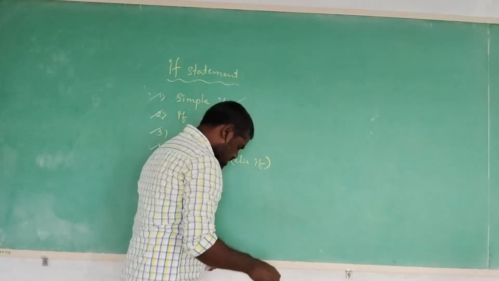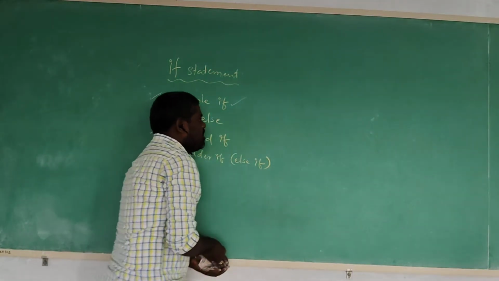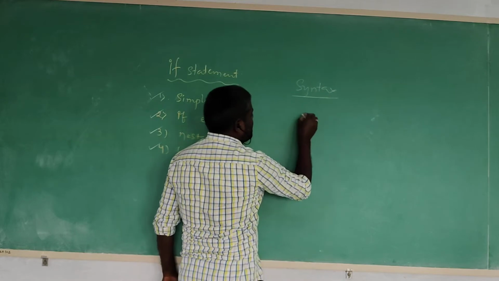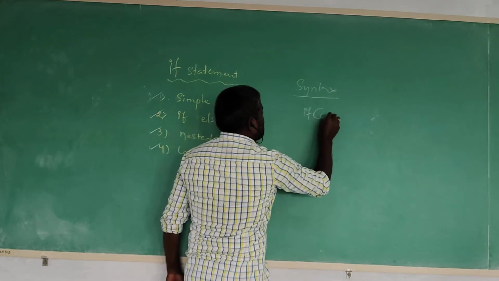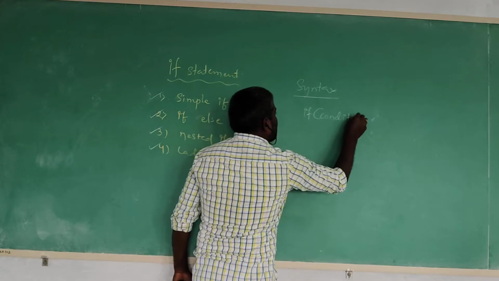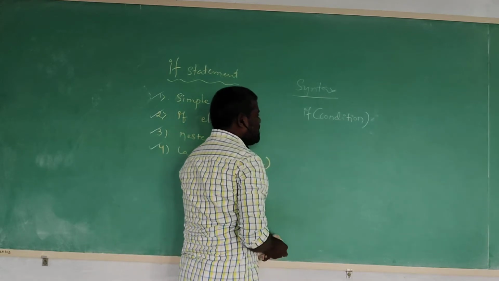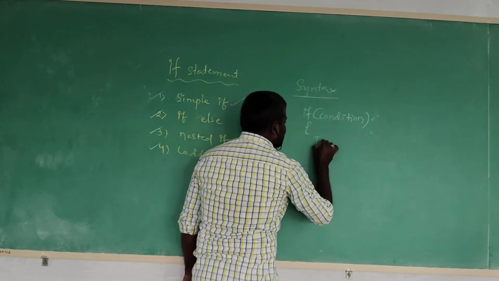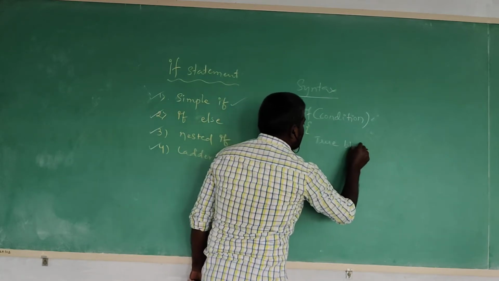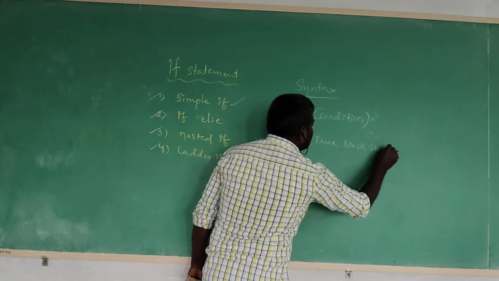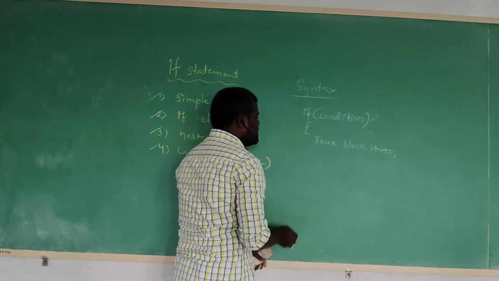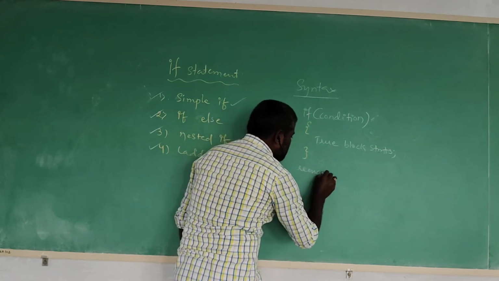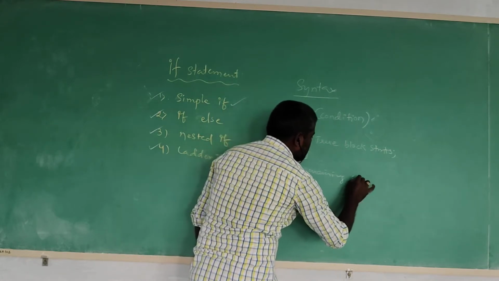Then coming to the syntax of the simple if statement: if, condition. If the condition is satisfied, then here we write the true block statements. If the condition is not satisfied, then it is going to execute the remaining statements in the program.